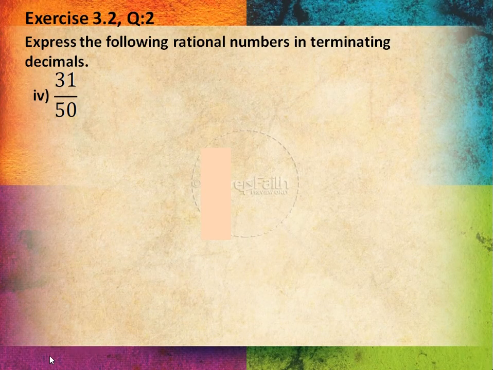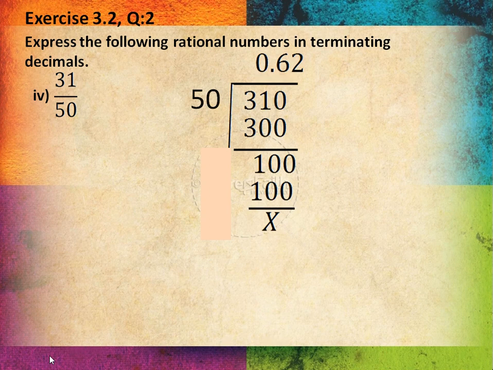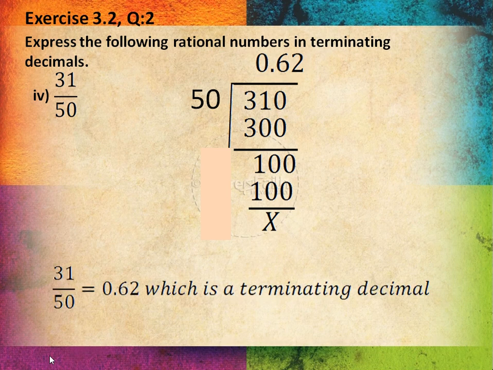Let us solve a question from the exercise. I have taken exercise 3.2, question number 2, part number 4. Express the following rational numbers in terminating decimals. Now we know that we will have to express this rational number as a terminating decimal. So I will have 0 as a remainder and a finite number of digits in the decimal part. So dividing the numerator by the denominator through simple division will give me the answer 0.62 with 0 as a remainder. So my rational number 31 over 50 is converted into the decimal number 0.62, which is a terminating decimal because I am getting a finite number of digits in the decimal part and 0 as a remainder.